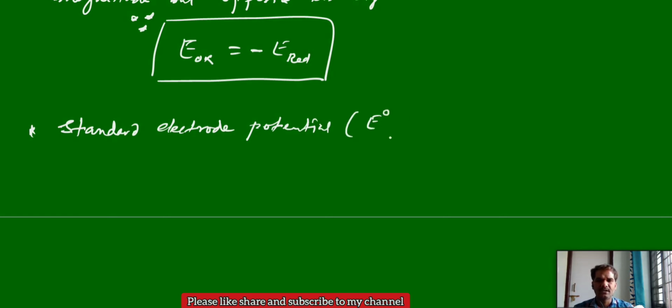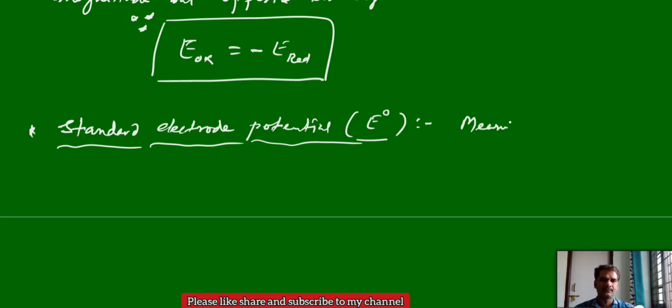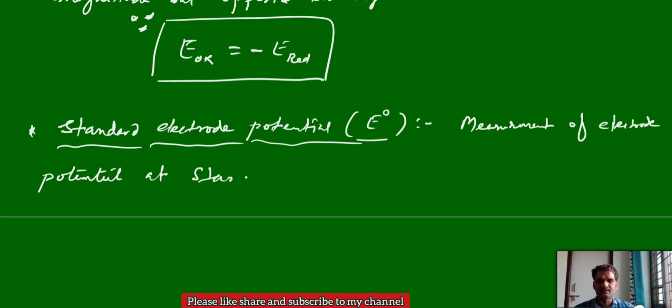This we will represent with E naught. So E naught indicates the standard electrode potential. Again, if we calculate the electrode potential at standard conditions, that we can say is the standard electrode potential. Measurement of electrode potential at standard conditions.